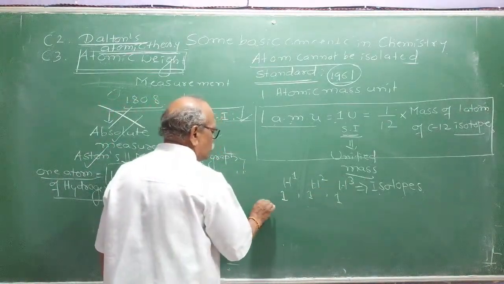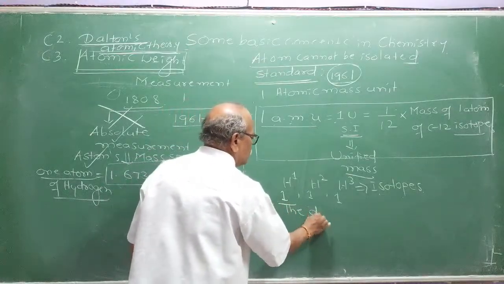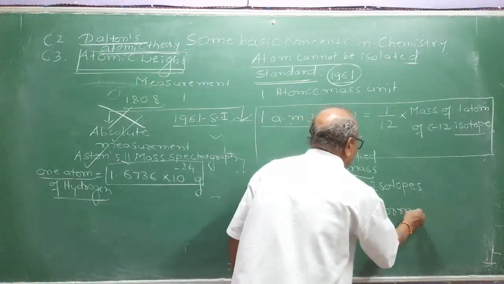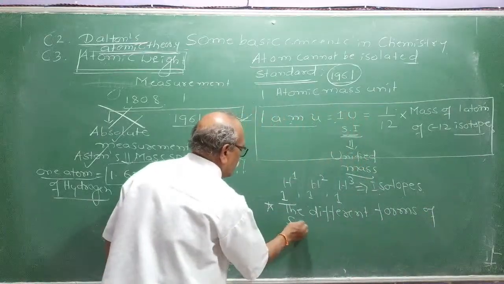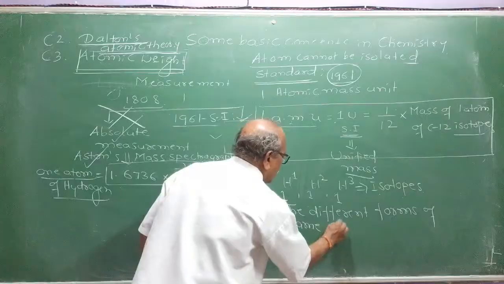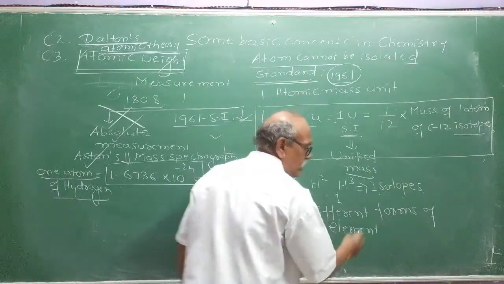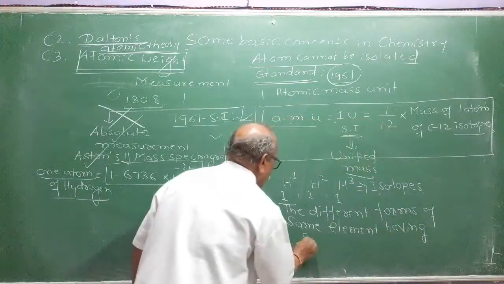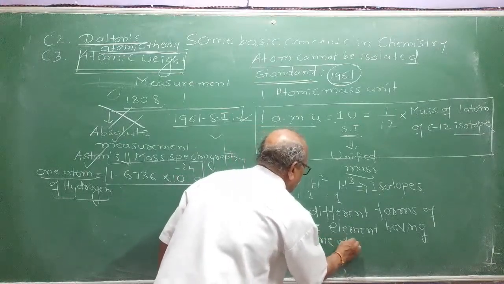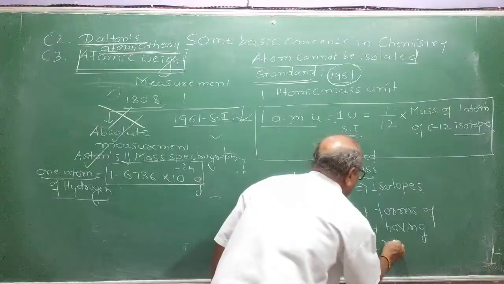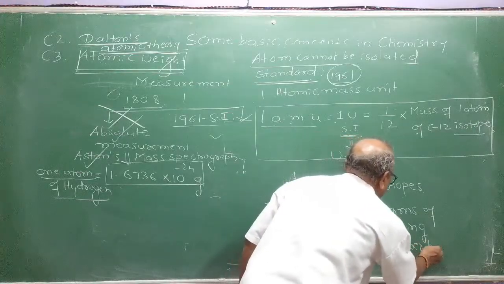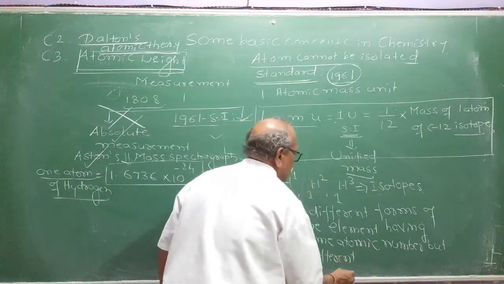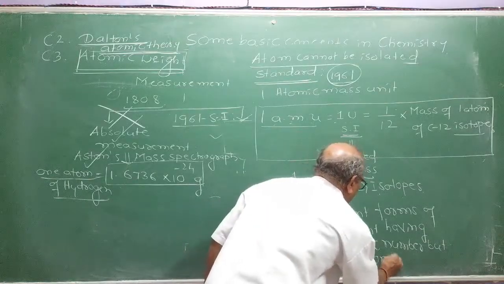What are isotopes? Isotopes are the different forms of the same element. Those who don't know, you can note down: different forms of the same element, having the same atomic number but different atomic masses.